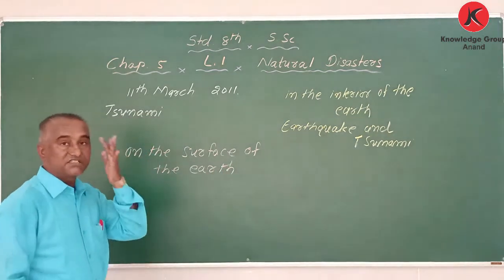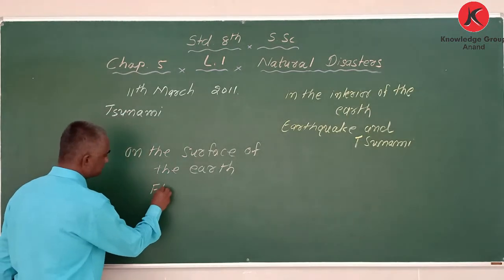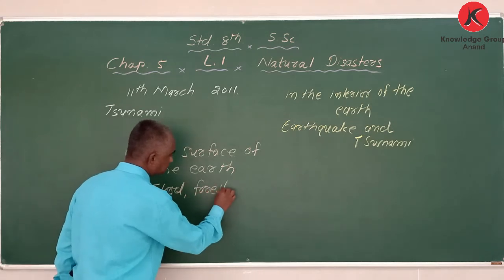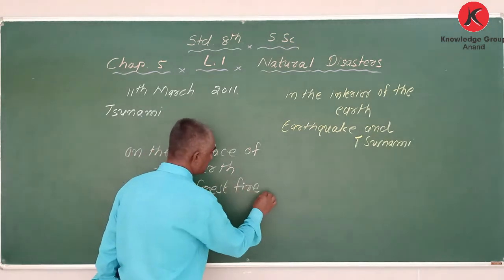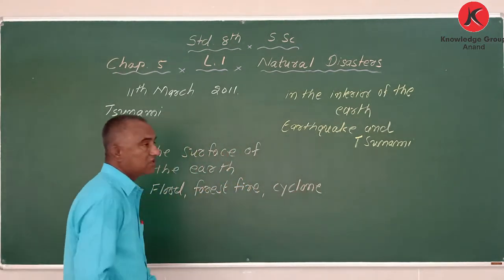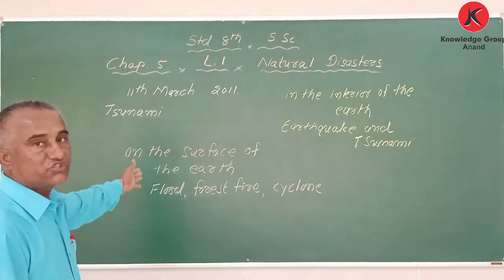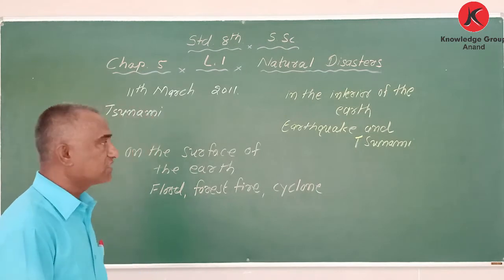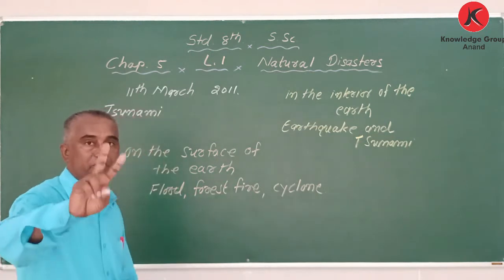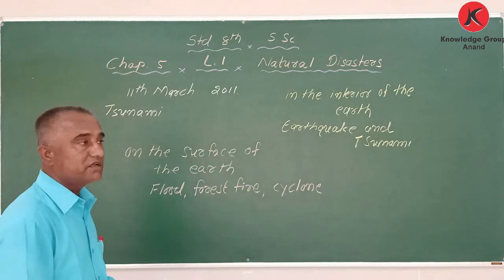Because of certain changes, we know flood, forest fire, cyclone. These things occur. Got it? So in this chapter, we are going to learn about this kind of natural calamities. First, I am giving a little information about each thing in one minute. Later on, tomorrow, I will explain everything in a deep sense.